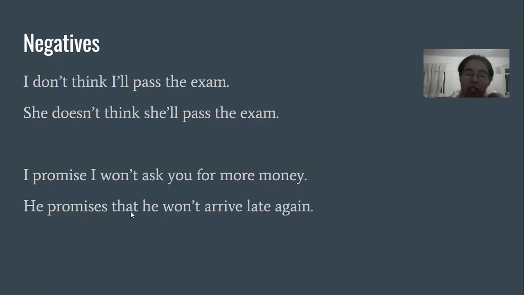He promises that he won't arrive late again. We need the S with he, she, it in simple present. Like we saw in affirmative, I promise I'll help you clean the house. In negative it's, I promise I won't ask you for money. So I won't.